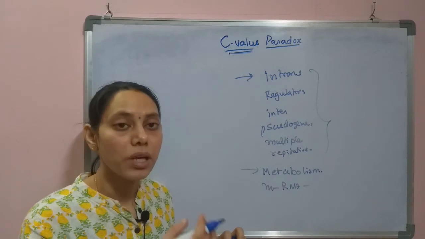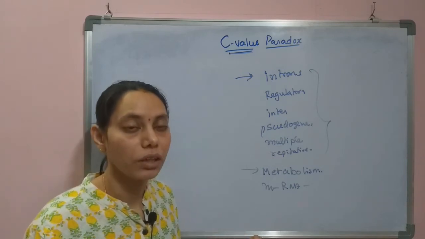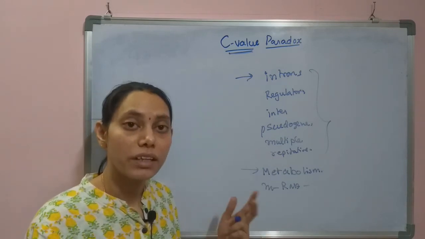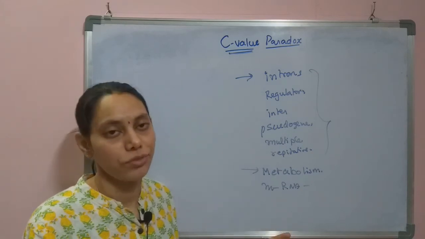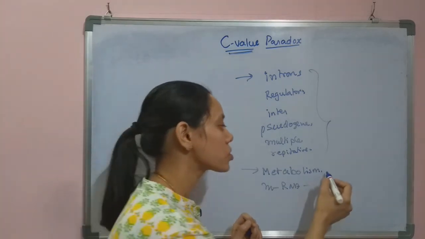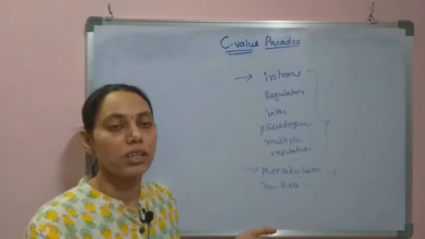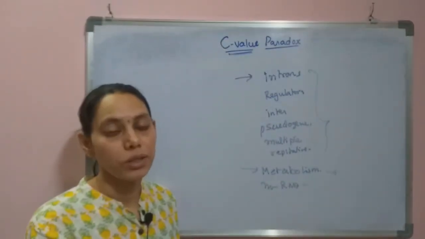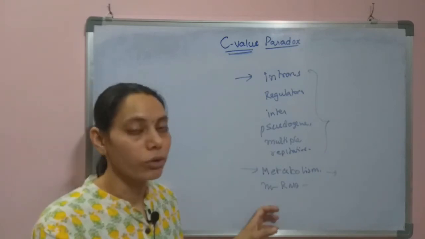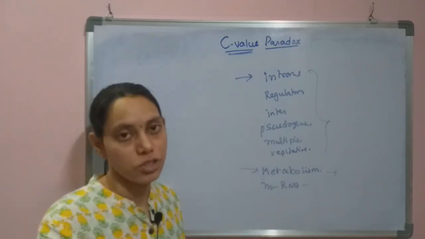That means in similar species or maybe in related species in the same division, these are having mostly similar content, similar amount of the mRNA, and also they have similar metabolic patterns. So it is following the sequential order.